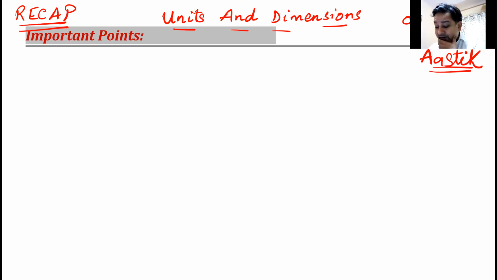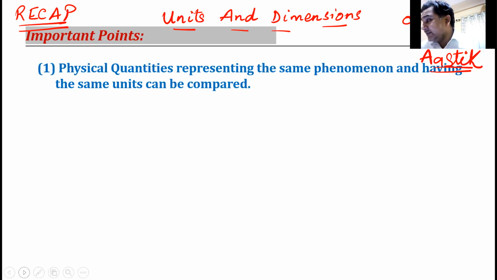What was the first point? Can anyone recollect? What was the first point? First important point was this: physical quantities of same unit representing the same phenomena can only be compared. If you want to compare quantities, they must be telling you the same phenomena, velocity with velocity, acceleration with acceleration, then only they can be compared. They must also be in the same units. So we must remember that if you want to compare something, same units, same quantity, compare.